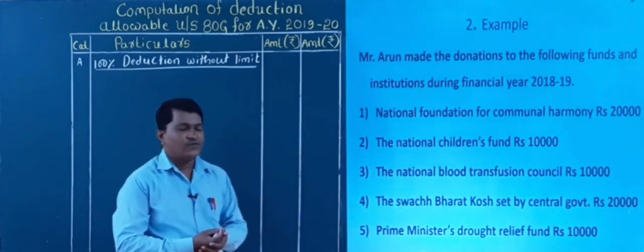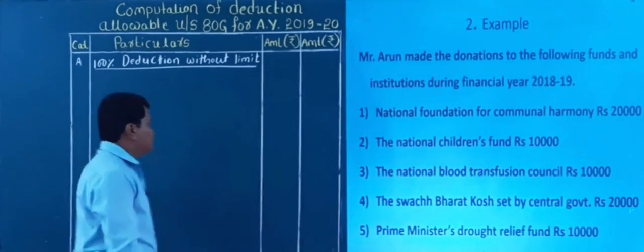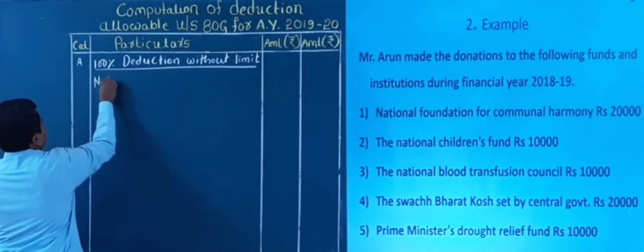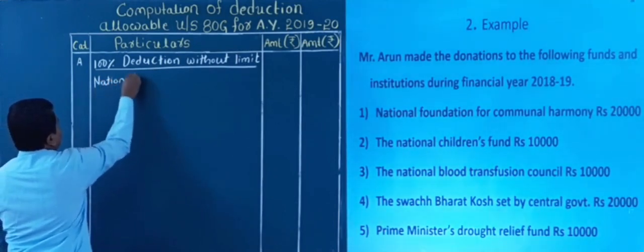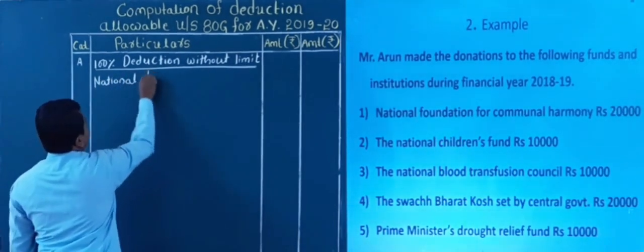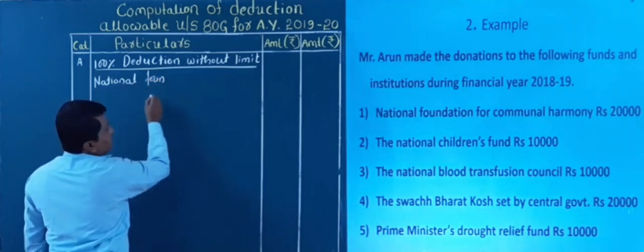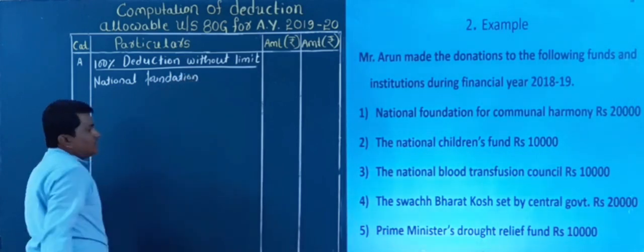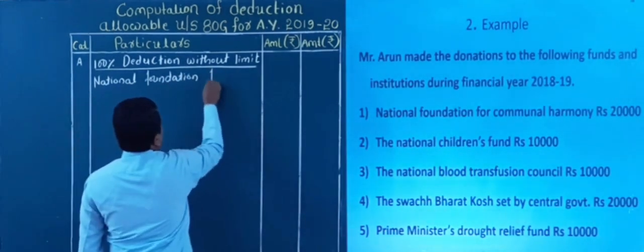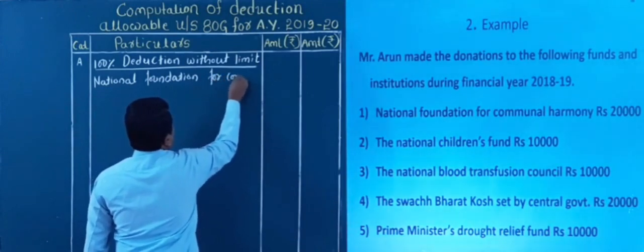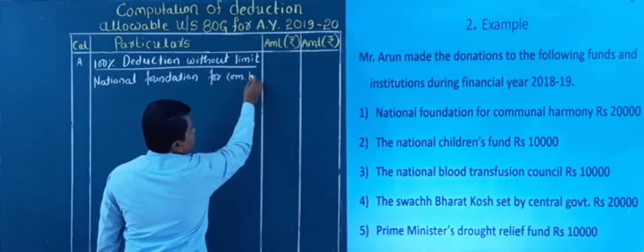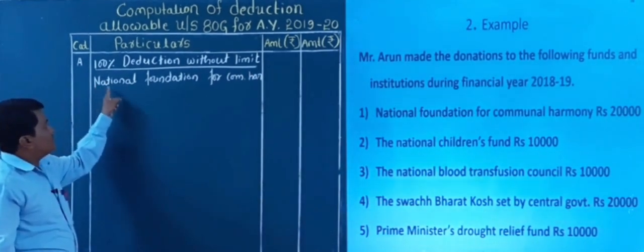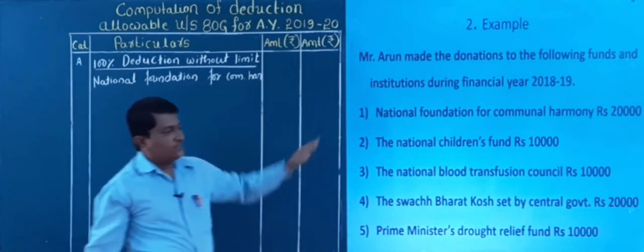The first one, National Foundation for Communal Harmony, goes under category A. So I will write here first one, National Foundation for Communal Harmony, right.